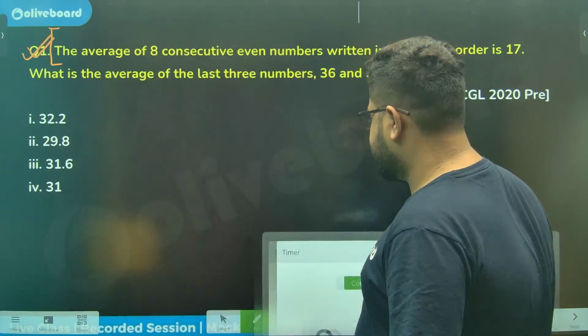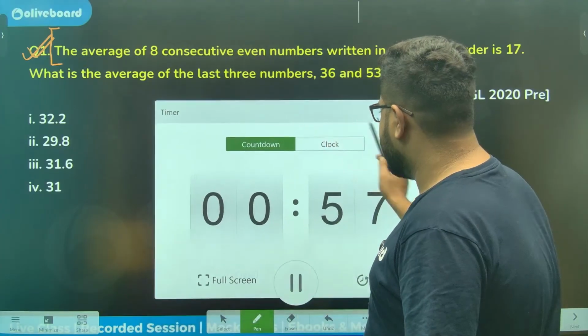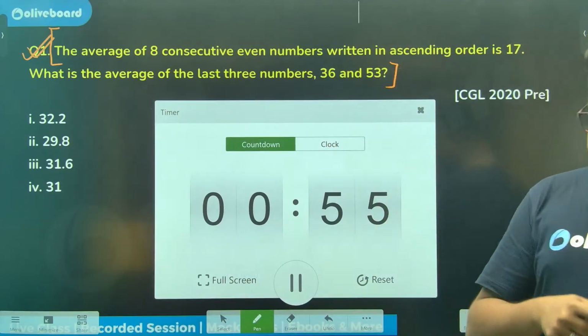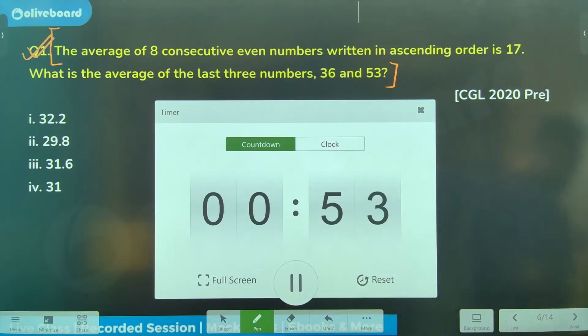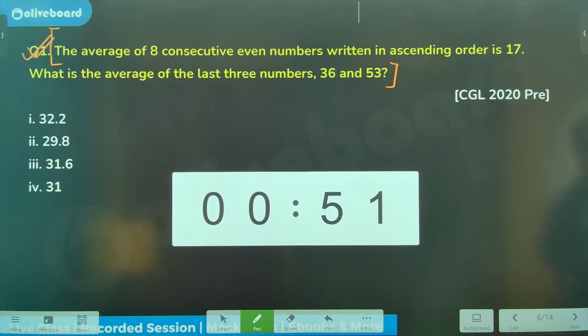Solve this very quickly. Need answers from everyone.